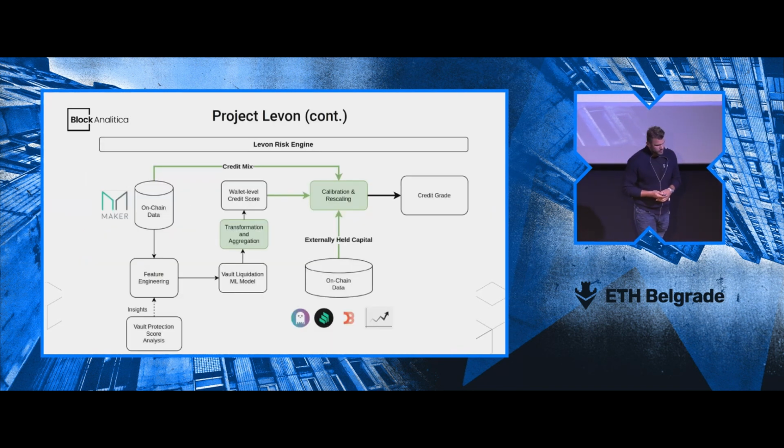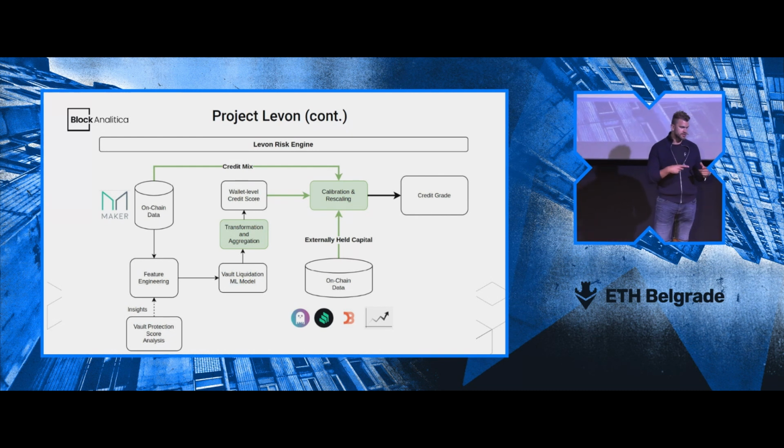Without going too much into detail, this is a simplified representation of the system diagram that we're using for the Liwon risk engine, which is the logic, the system behind the computed credit grades. We move from the Maker-specific data, which is on-chain data, and then we build signals or features on top of that. We build a vault liquidation ML model, and through transformation and aggregation, we get the wallet-level credit score, because, of course, one wallet can have multiple vaults.